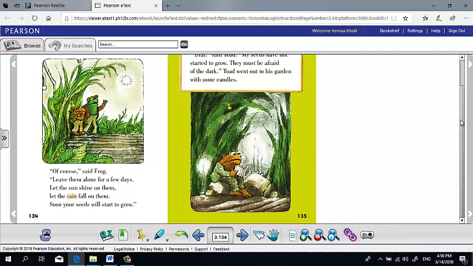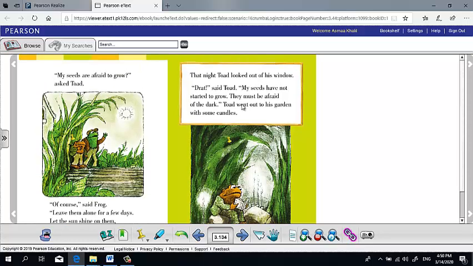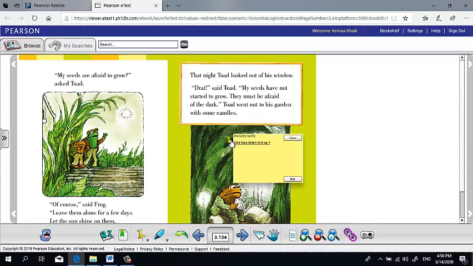Okay, here, the next page. That night, Toad looked out of his window. "Drat!" said Toad. "My seeds haven't started to grow. They must be afraid of the dark." Toad went out to his garden with some candles. Here we have a question. Did Toad listen to Frog? No, of course not.